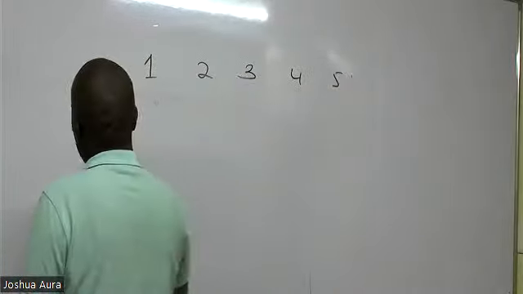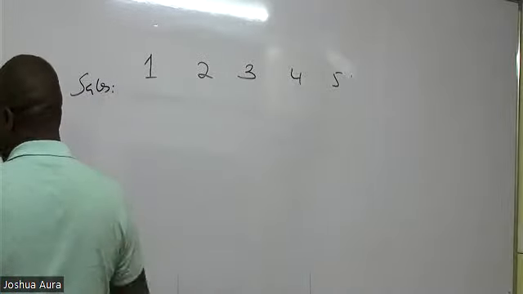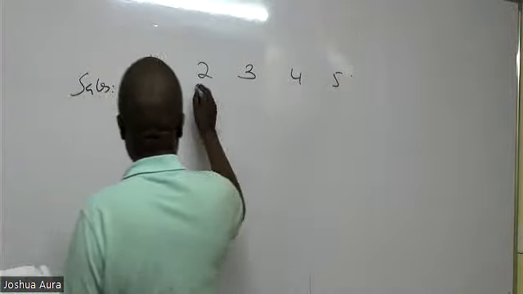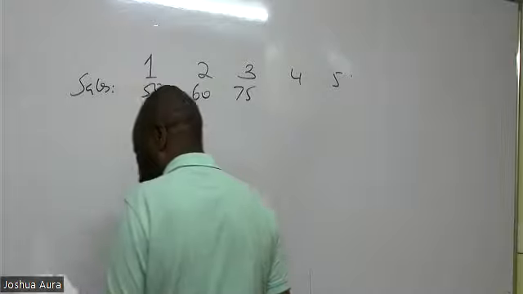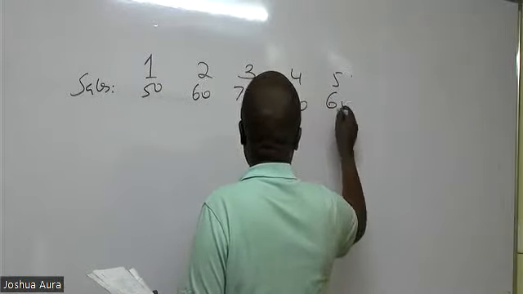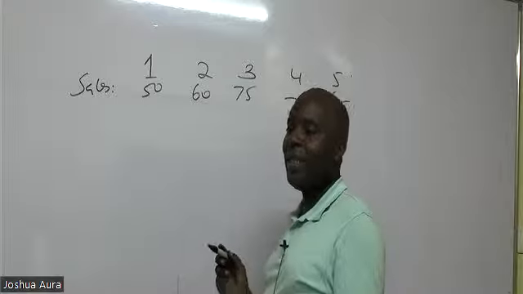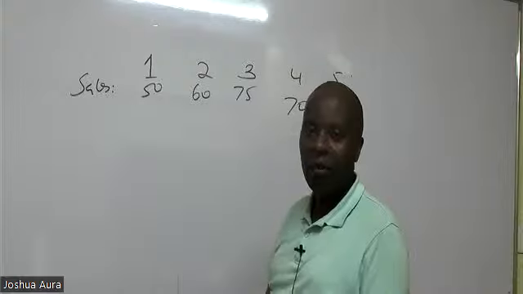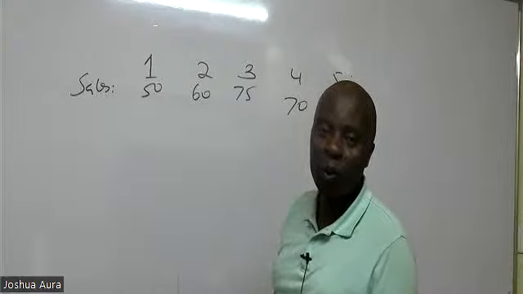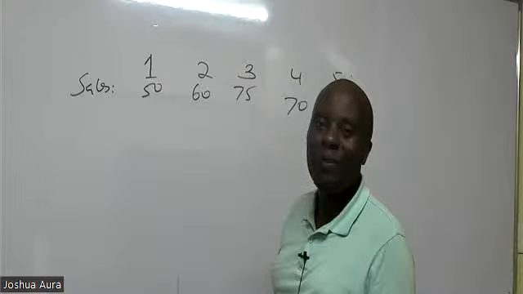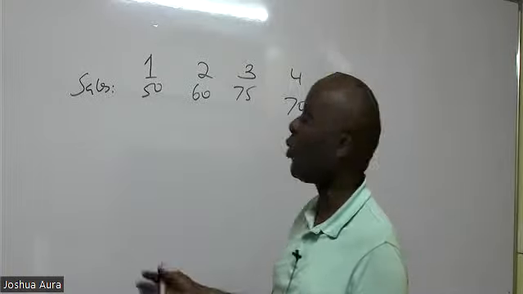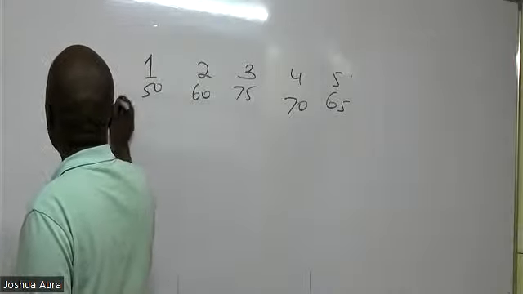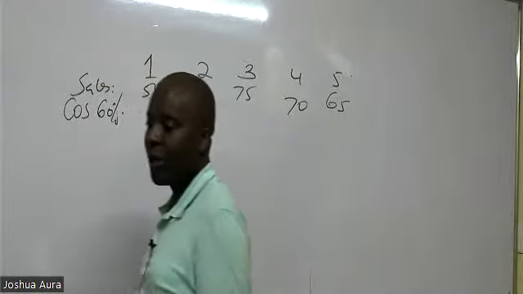So we have net sales. I can call them sales here. So we have 50, we have 60, we have 75, we have 70, we have 65. The first thing that this guy did, which was quite a game changer negatively, was the introduction of the gross profit percentage. He gave us the gross profit margin, 40%. Very few students were able to know that then the cost of sales percentage will be 60. Very few students.